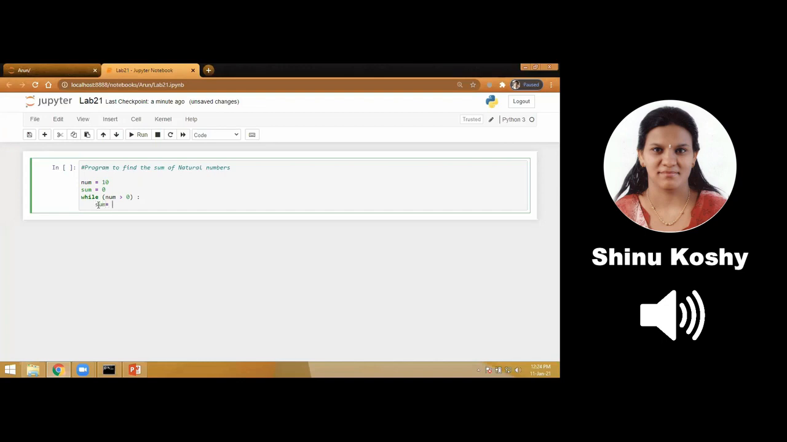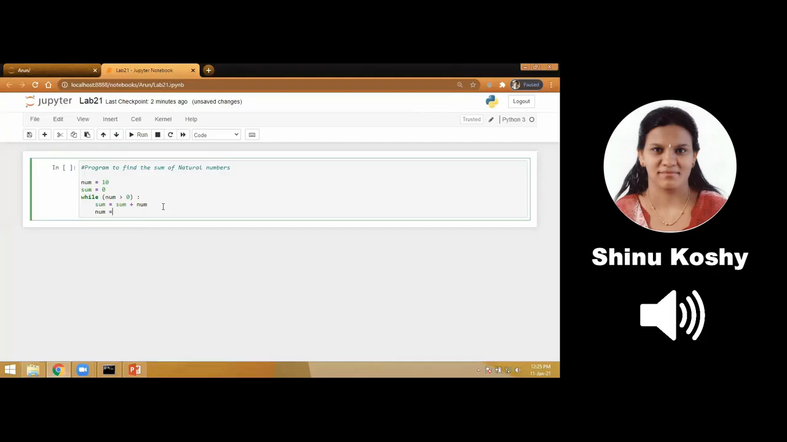Here, when the loop is true, that is when the condition num greater than 0 is true, what do we want to do? I want to do two steps. One is I have to add my number, that is 10, which is in num, to sum. What is in sum? 0. So 0 plus 10 is equal to 10 and it is stored inside sum. So what is the value of sum? 10.